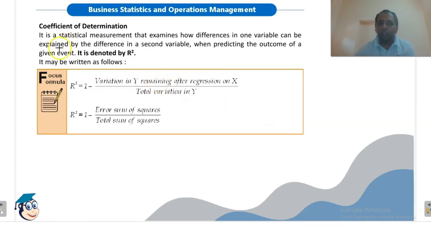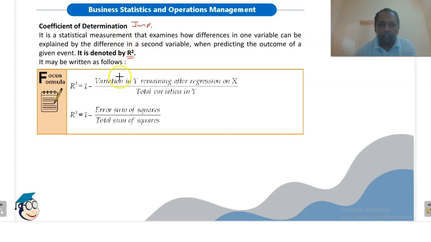Then we have coefficient of determination. It is important, question may come on this. It is a statistical measurement that examines how difference in one variable can be explained by the difference in second variable when predicting the outcome of a given event. It is denoted by R square. Remember, coefficient of determination is denoted by R square.